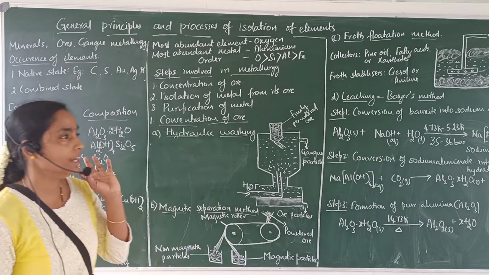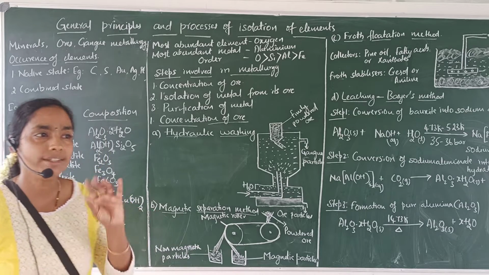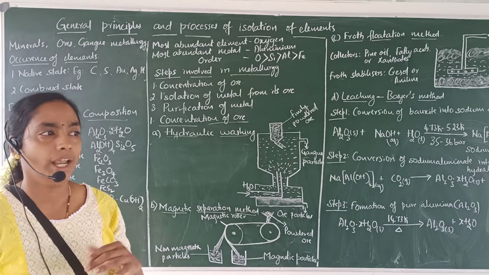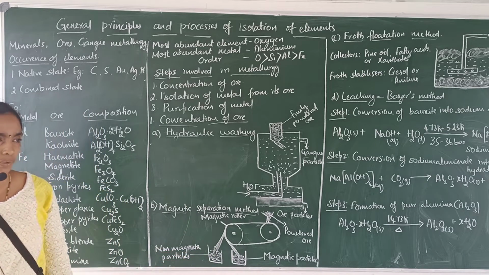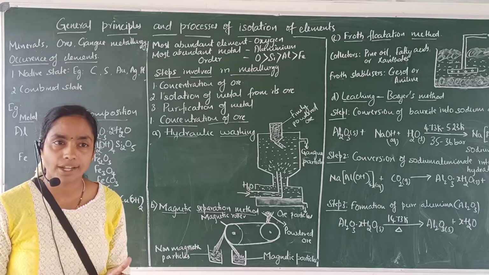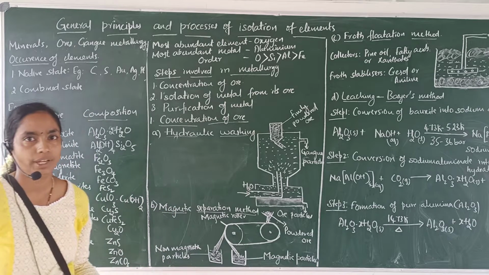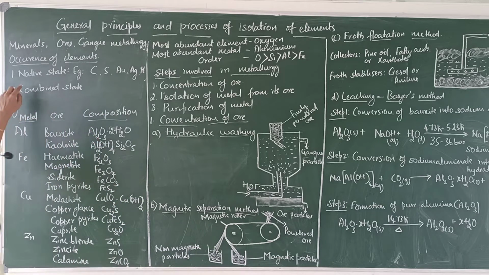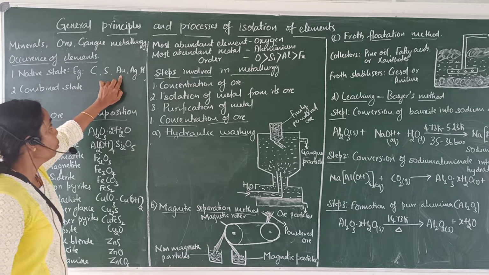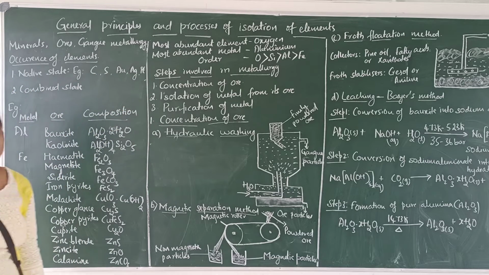For example, you consider oxygen. Oxygen exists as diatomic molecular state. It is its elemental form. Sodium. Sodium exists in monoatomic state and it is the elemental state of sodium. And phosphorus. Phosphorus is polyatomic or you can say it as tetraatomic. It exists in P4 form and it is the elemental state of phosphorus. The elements which occur in the native state are carbon, sulfur, gold, silver, platinum, etc. These elements exist in the elemental form.